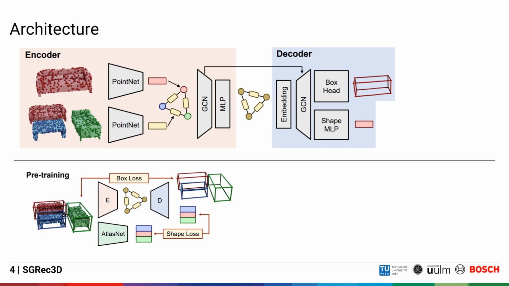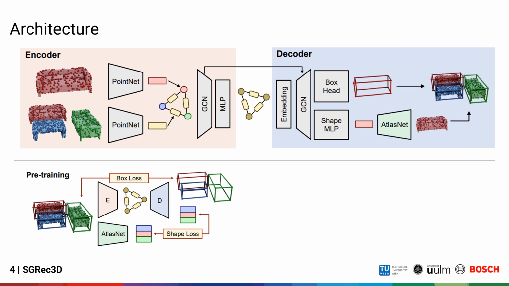As a reconstruction loss, we propose a self-supervised bounding box L2 reconstruction loss and a shape encoding L1 distance loss to a pre-trained AtlasNet encoding of the object in the scene. AtlasNet is a 3D point cloud autoencoder for single objects, so training on its shape embedding vector distills the knowledge about 3D object shapes into our network. To predict full 3D point cloud reconstructions, we can then decode our predicted shape encodings using the decoder part of the pre-trained AtlasNet to predict object point clouds, which can be placed within our predicted 3D bounding boxes.